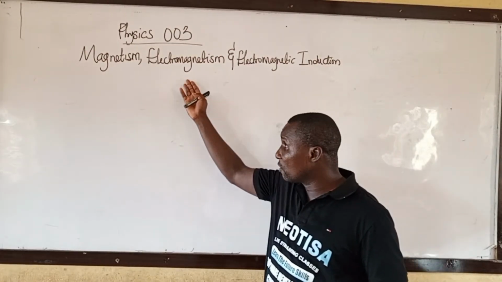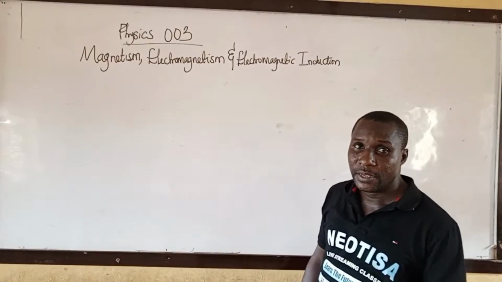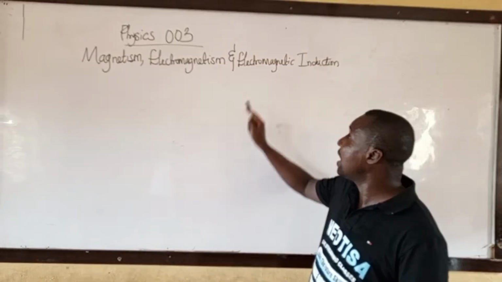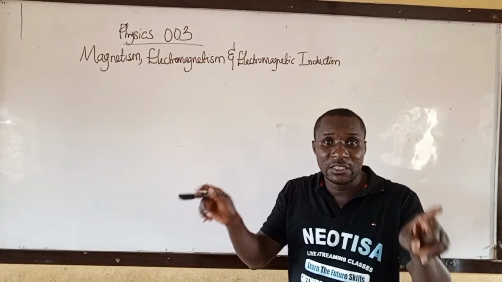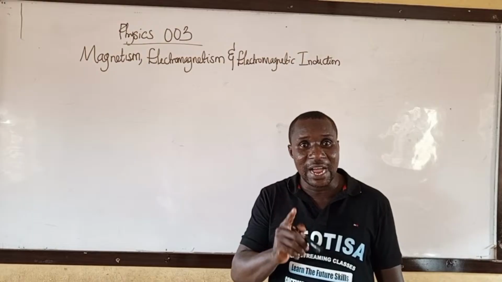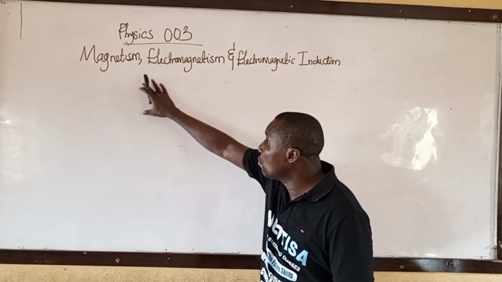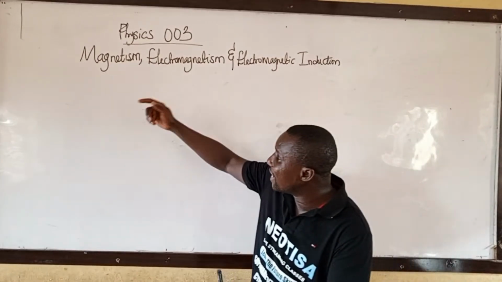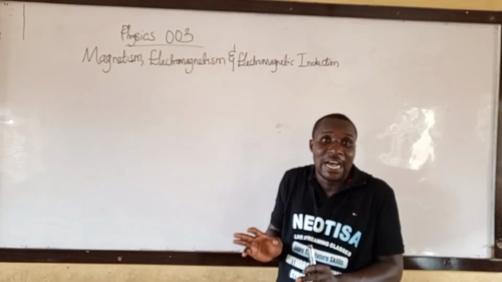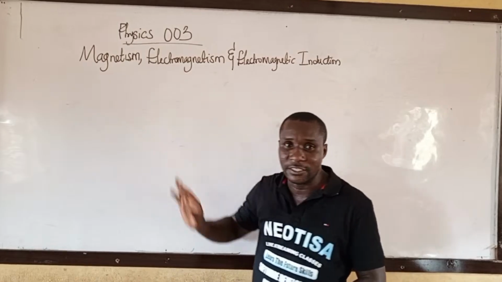But today, we are going to talk about this. There are differences between these 3: magnetism, electromagnetism, and electromagnetic induction. The 3 of them are related, but they are not the same. And they are there in your scheme of work. Let me quickly explain the 3, so that when we are taking them one after the other, we know what we are doing and won't be lost in the process. What is magnetism?